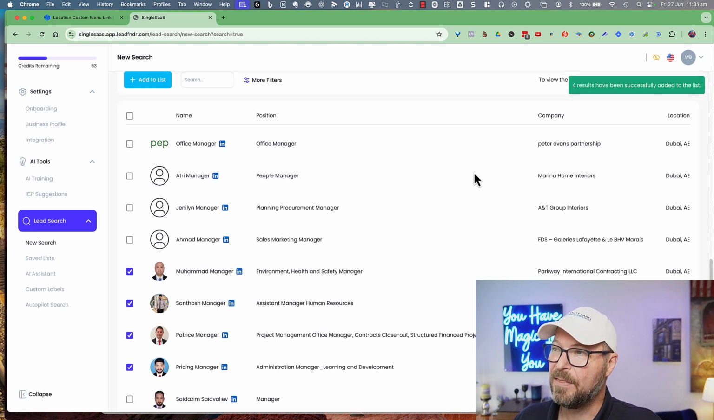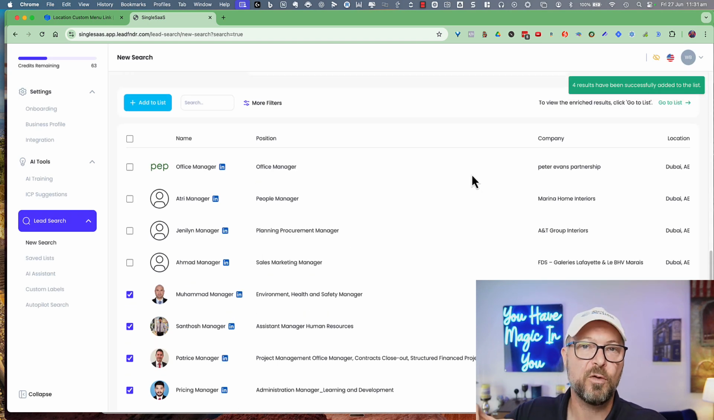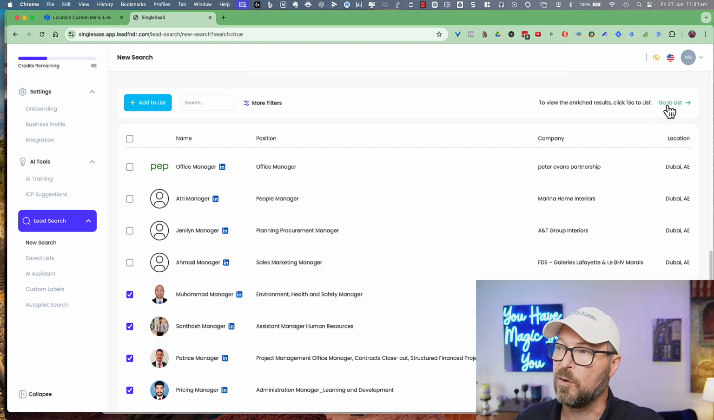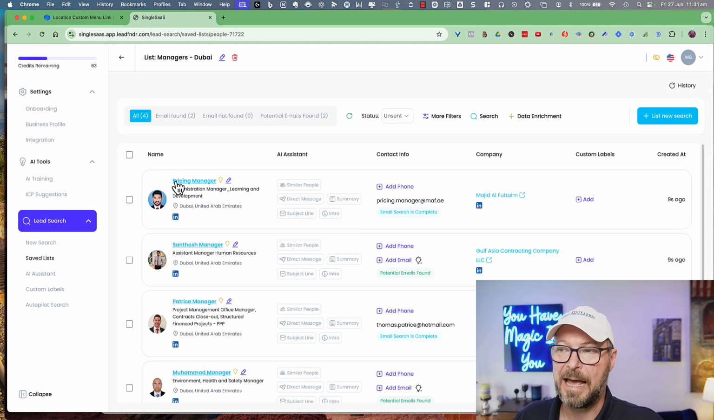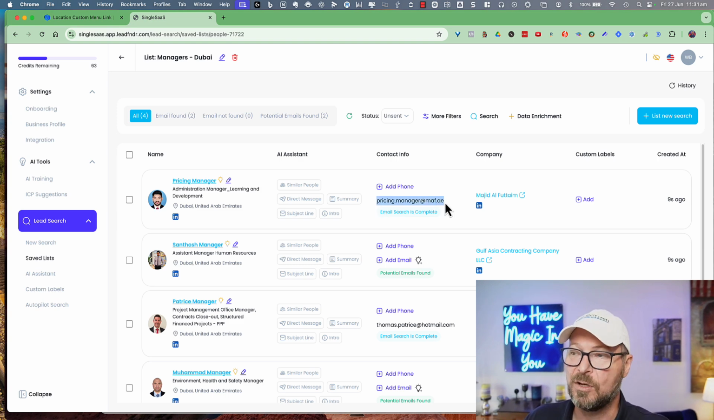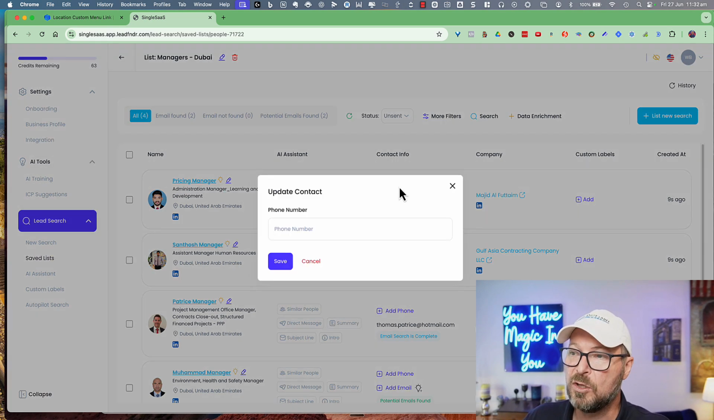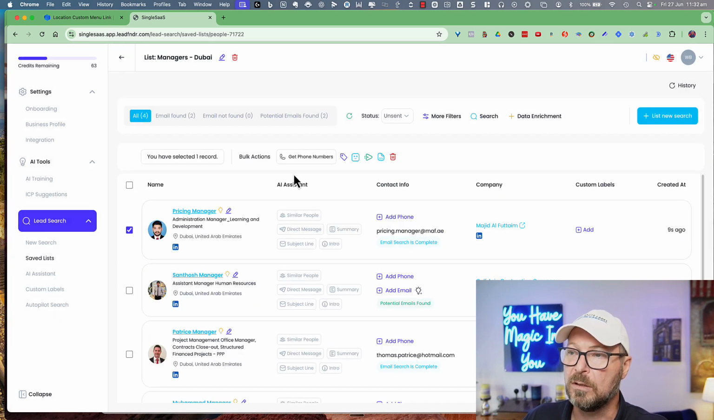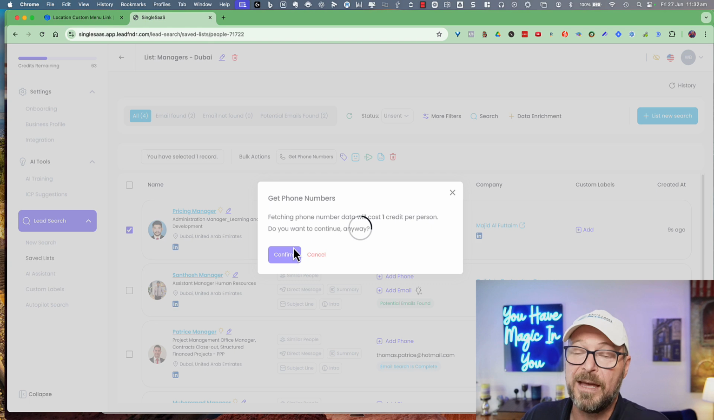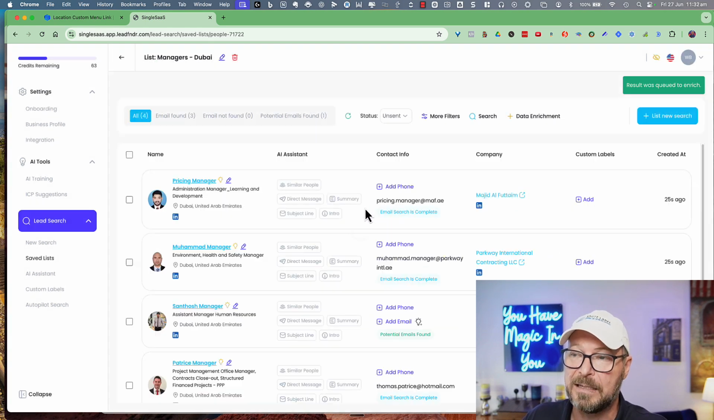As we add them to the list, again, the software does more research on these people in the background. So now we're starting to understand exactly who our people are. We're starting to find their contact details, of course, their email address. We can choose to get their phone number if we want to. So I can use the tool to find individual phone numbers if they are available, if that's something that we can access within the system.